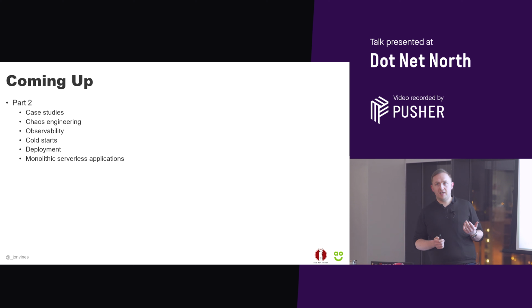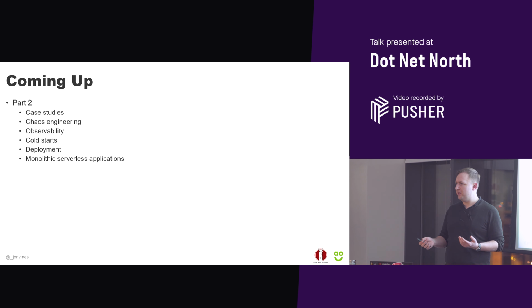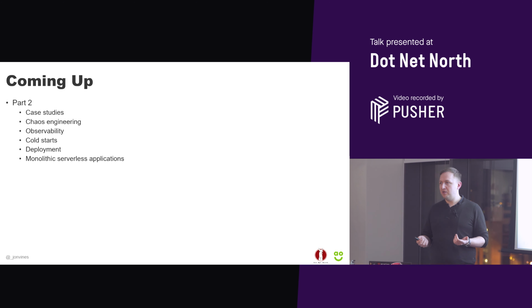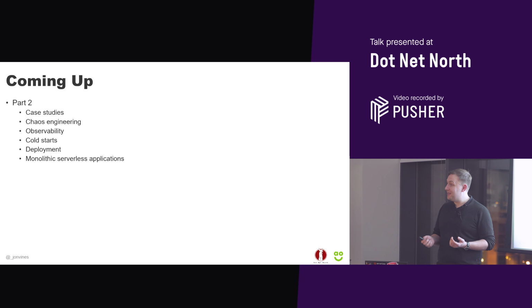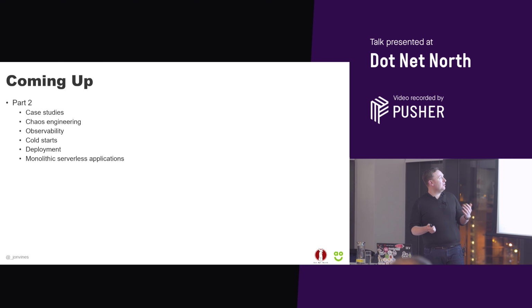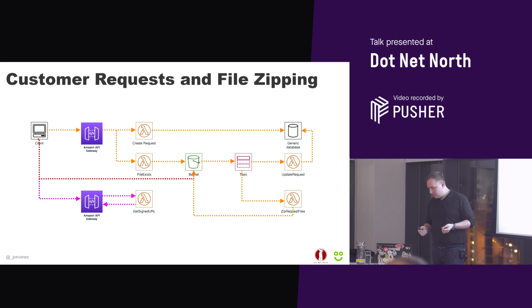We're going to touch on chaos engineering, what that is, how it applies to serverless, and how we can do chaos engineering in serverless. We're going to look at observability and monitoring, and some of the challenges around debugging when things go wrong in serverless functions and serverless applications. Then we're going to talk about cold starts and how they are pretty horrendous in .NET, in all honesty. And then we'll look at deployment and monolithic serverless applications. It's pretty interesting, some of the limits we hit on that last point.